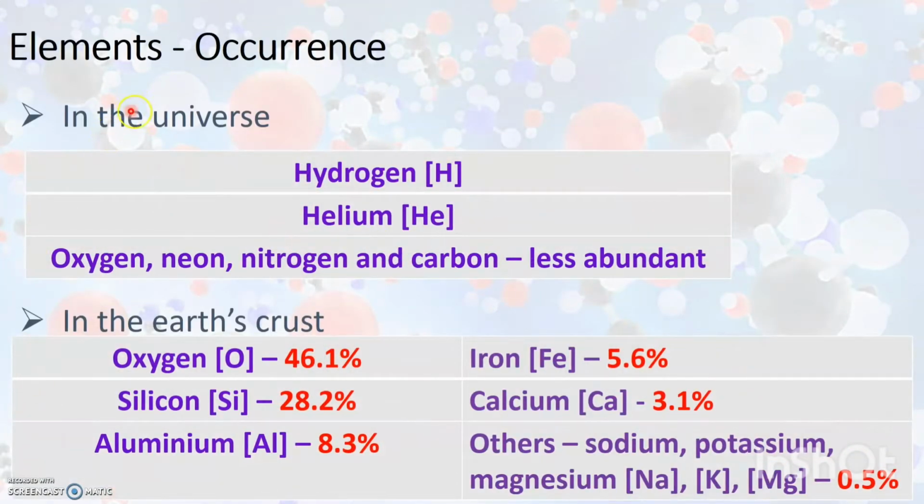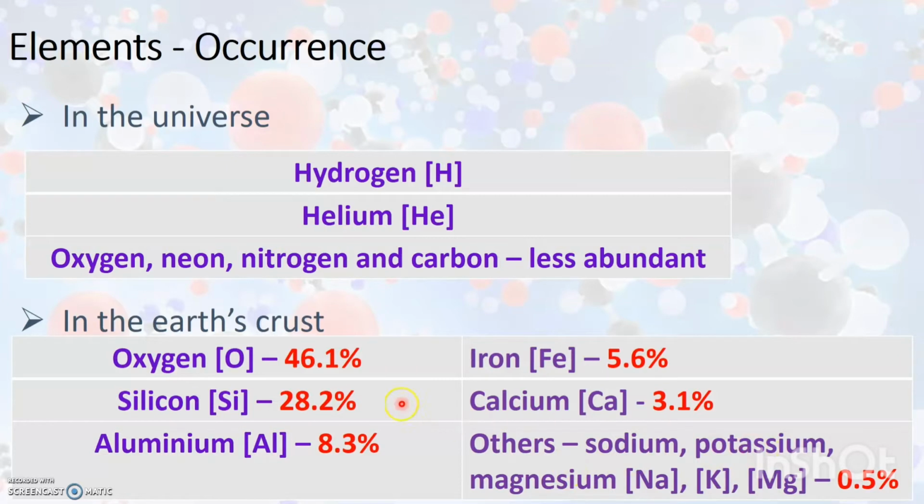There are various elements that are present in the universe including hydrogen, helium, oxygen, neon, nitrogen and carbon. Out of which hydrogen and helium are the most abundant elements that are present in the universe, while oxygen, neon, nitrogen and carbon are present in less abundance. There are various elements that are present in the Earth's crust, that is the outermost layer of Earth, which include oxygen, silicon, aluminium, iron, calcium and other elements like sodium, potassium and magnesium.